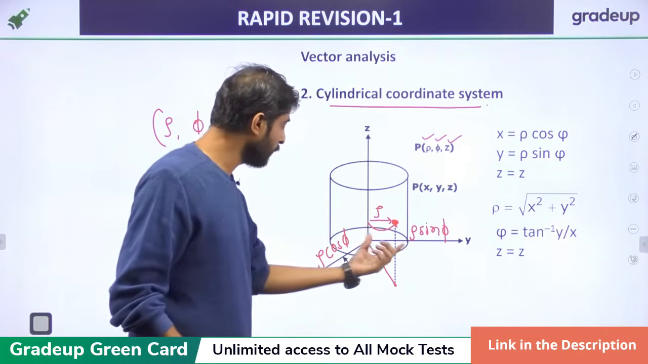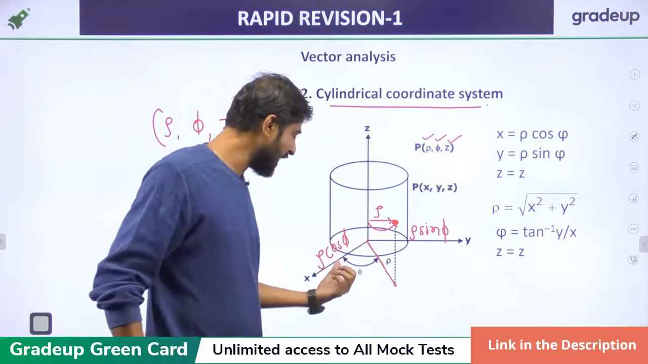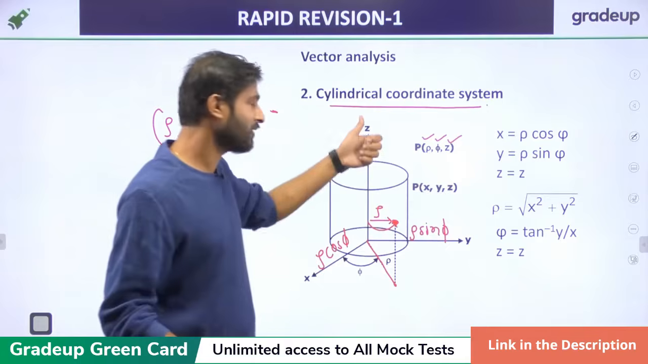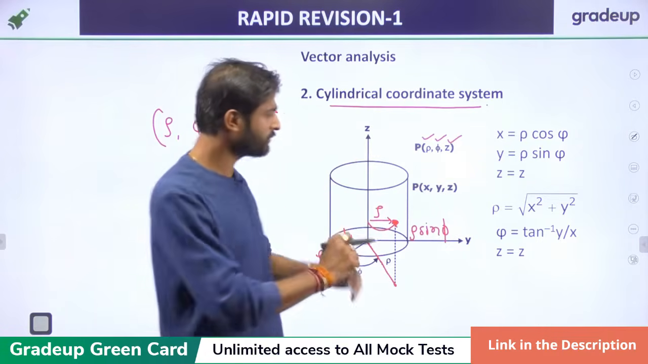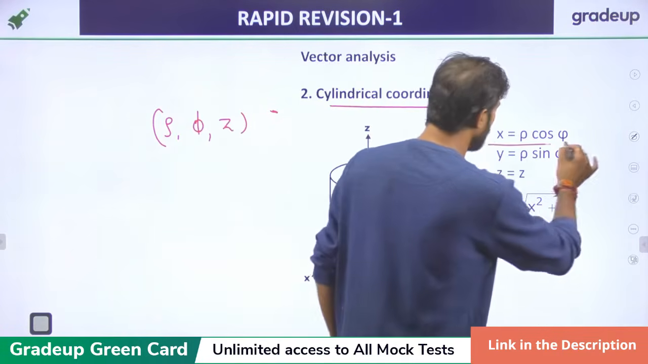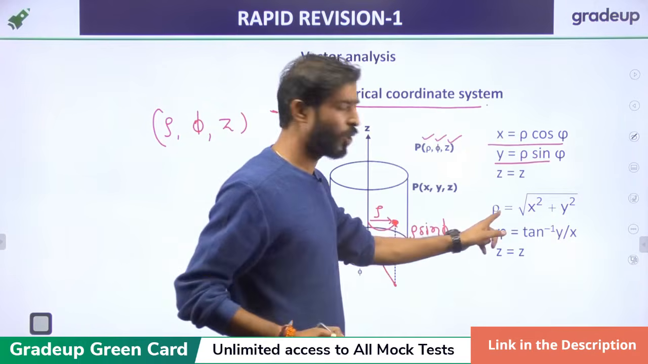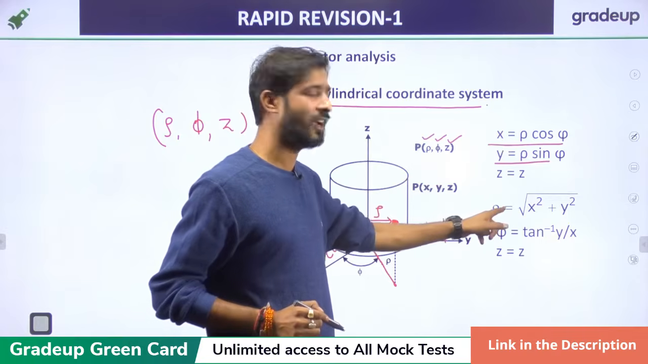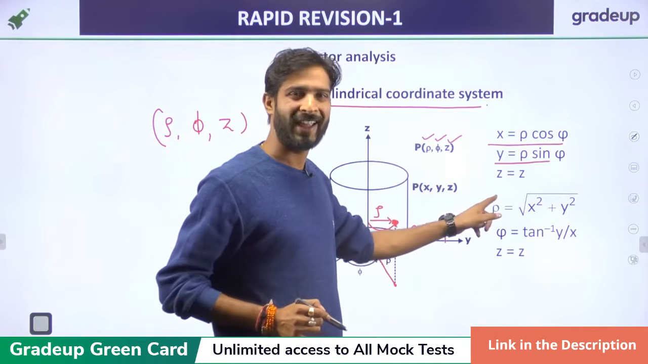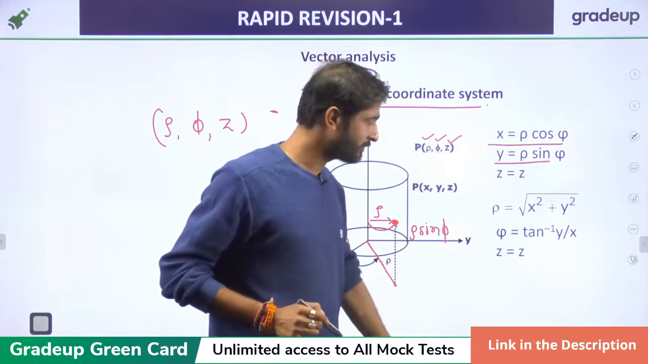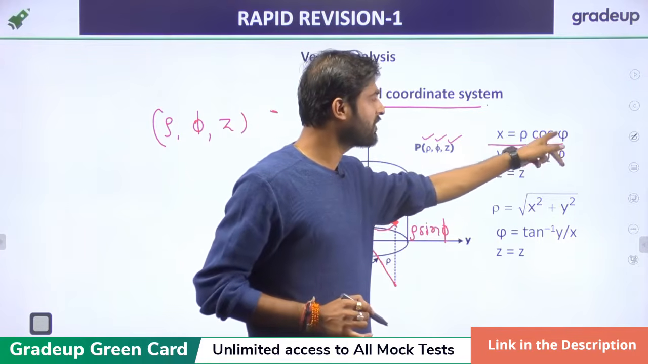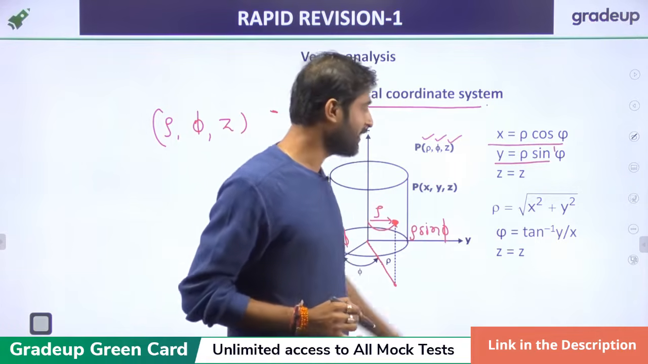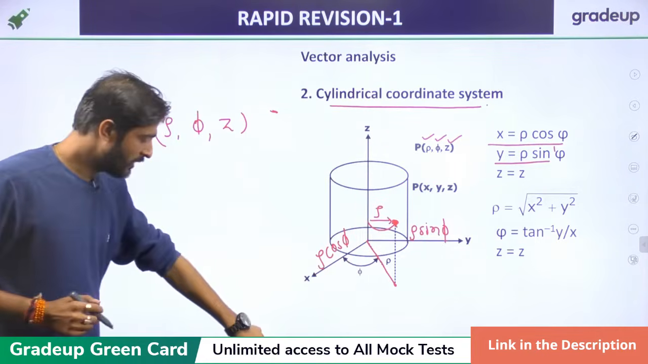So if we want to calculate the value of x, then x is just rho cos phi, y is just rho sin phi, and z itself is z, right? Now, from this, if you want to calculate rho, you just square x and y and add them. Then you will get rho squared, and rho is just the root of this. And if you want to calculate phi, just divide these two and you will get the tan inverse of y by x, and z itself is z, right?